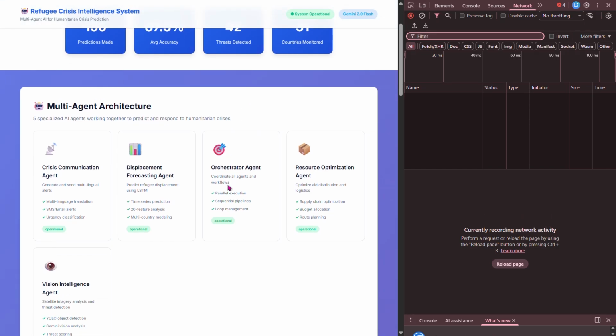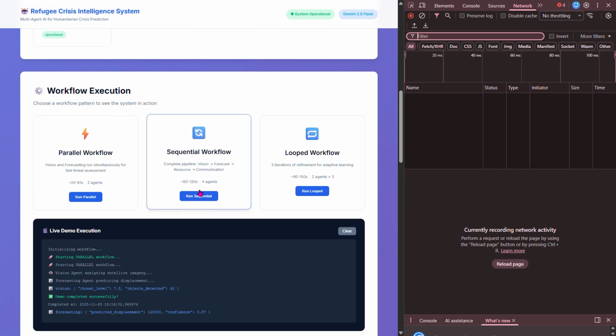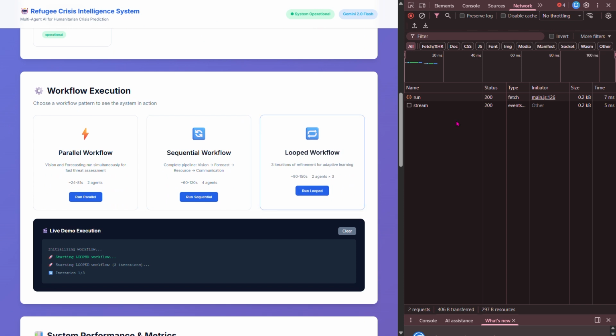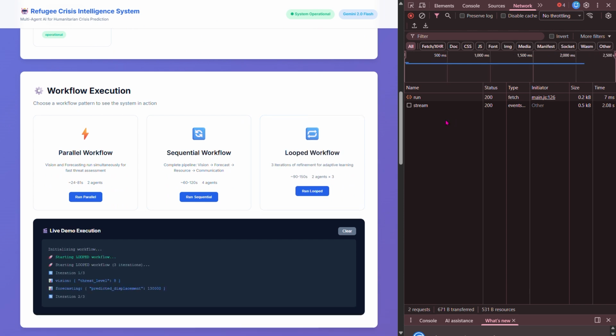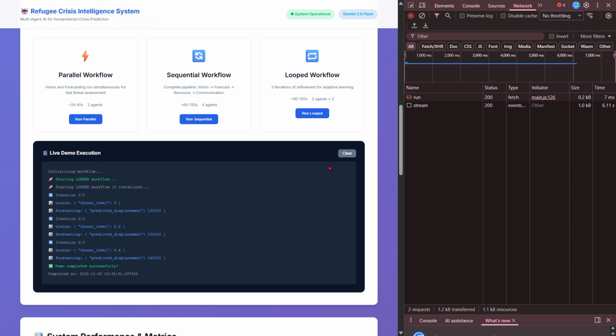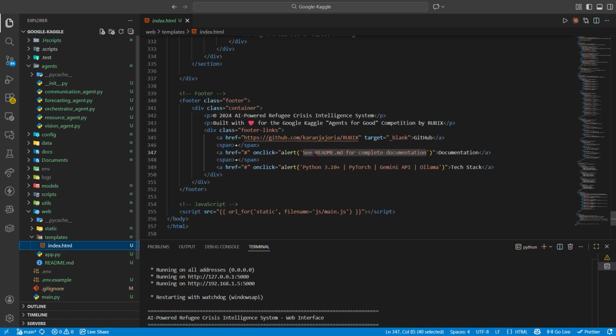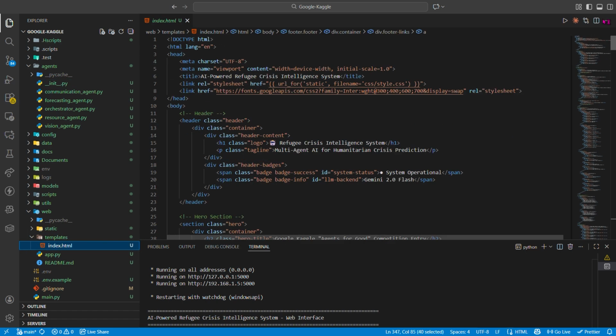Then comes the front end. We have used vanilla JavaScript, no framework, to keep it lightweight. When you click on workflow, it posts to API demo run, then opens an EventSource connection to API demo stream for live updates. The UI is pure HTML and CSS with CSS grids for layout. We originally used Chart.js for visualization but removed it for performance. It was using 15 to 30% CPU. The current static visualizations use under 1% CPU.